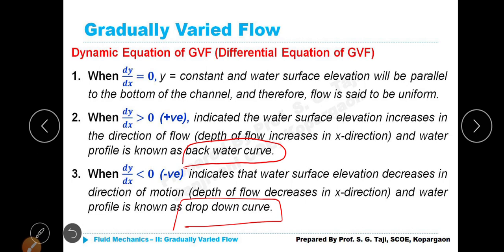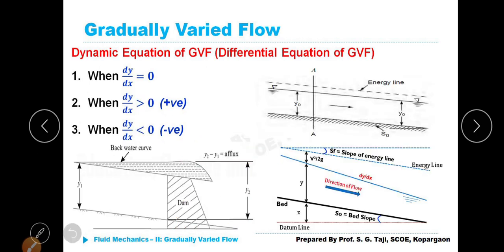Dynamic equation or differential equation for gradually varied flow. Now, the dynamic equation of GVF can further be rewritten. There are 3 figures. All of you can see? You can see here some term known as a flux, backwater curve.